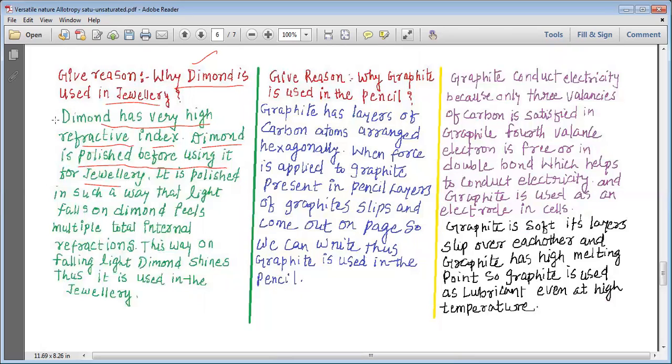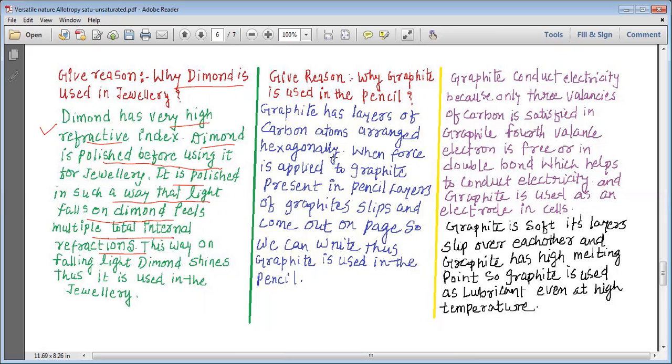First thing, that you might have studied in physics even, is that diamond has got a very high refractive index. Please remember that diamond has got a very high refractive index. Second, diamond is polished before using it. So before we use it in jewelry, diamond is polished. It is polished in such a way that light falling on diamond undergoes multiple total internal reflections.